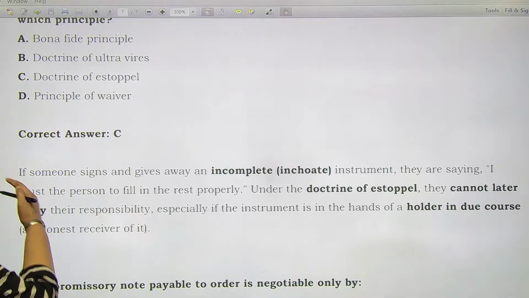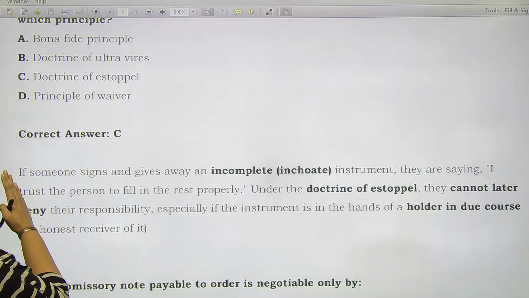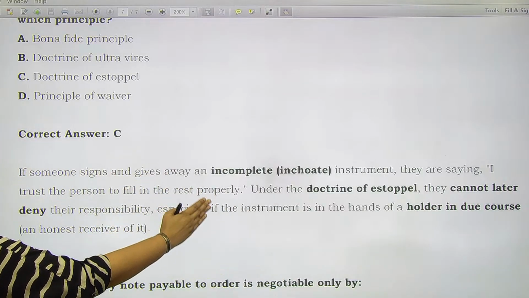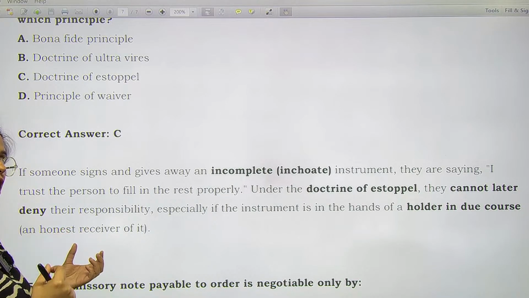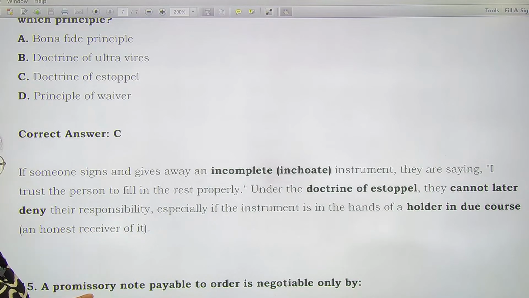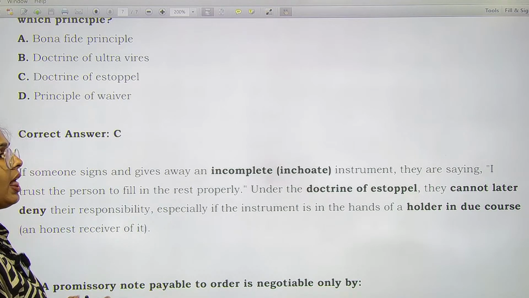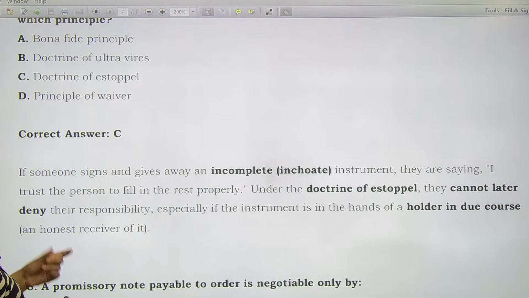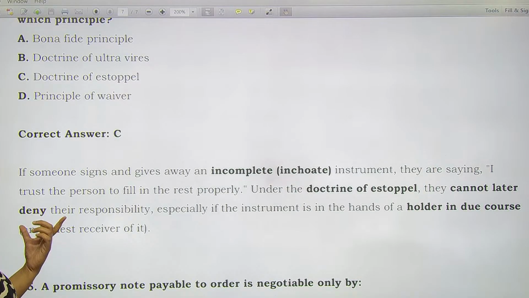If someone signs and gives away an incomplete instrument, they are saying, I trust the person to fill in the rest properly. Remember the blank check where I am leaving the amount column blank and giving it to the other person because I trust the other person will fill up the correct amount. Under the doctrine of estoppel, they cannot later deny their responsibility, especially if the instrument is in the hands of a holder in due course.